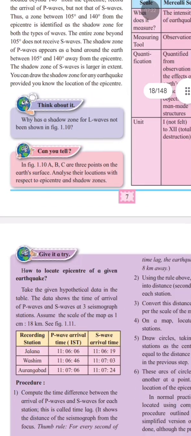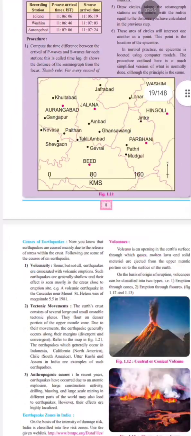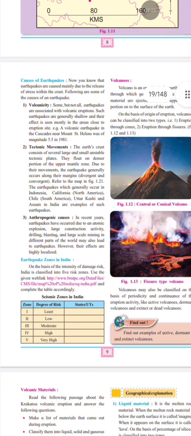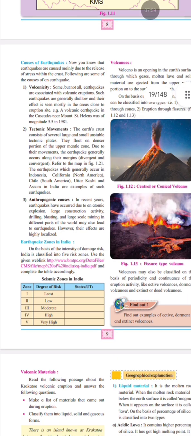Now, what are the causes of earthquake? First is volcanic activity. Sometimes earthquakes are caused by volcanic eruptions. When magma moves upward inside the earth, it creates pressure. This pressure produces vibrations causing earthquakes. These earthquakes are usually shallow and affect only the nearby region. For example, the earthquakes near Mount St. Helens in 1981 are mentioned as an example.